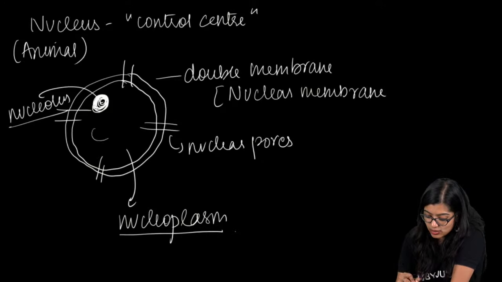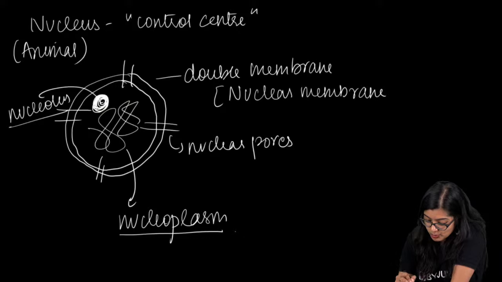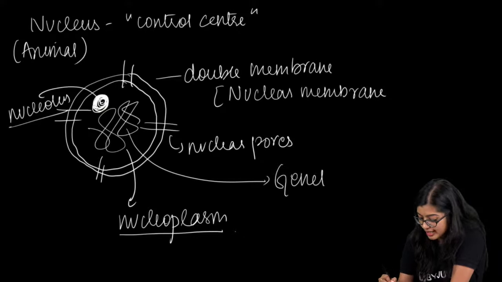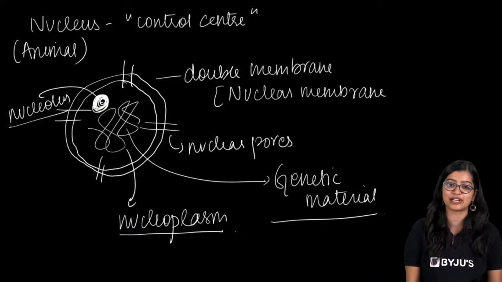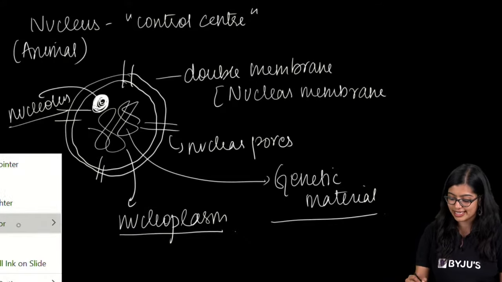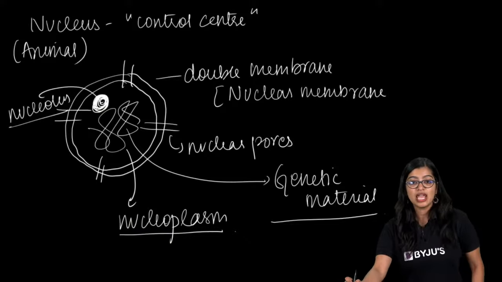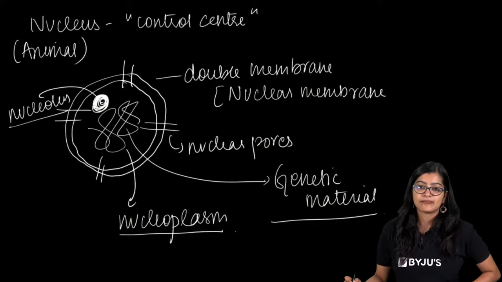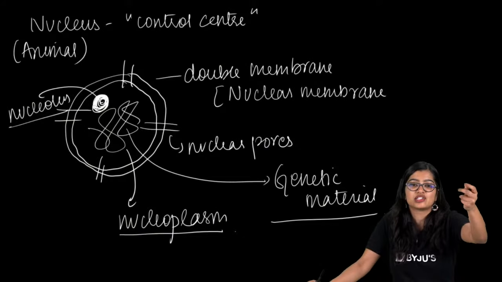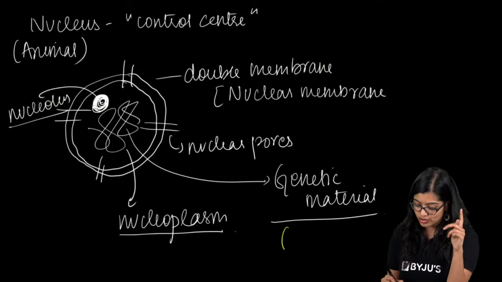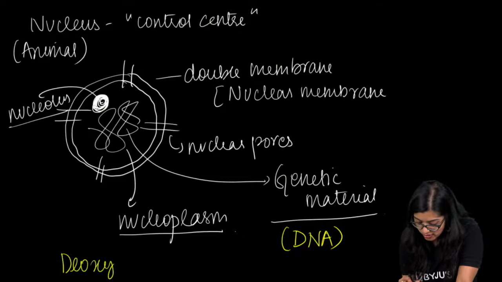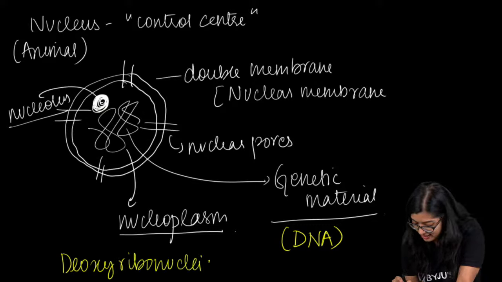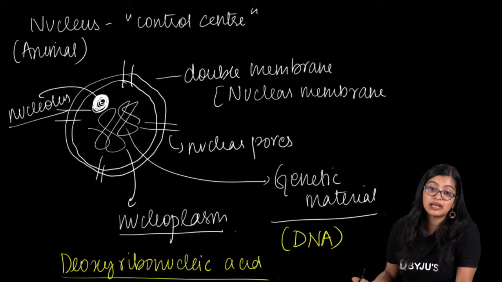Now we also see that there are structures present within, which is the genetic material, right? What is the genetic material of our body? Can you tell me? Very quickly everyone, what is the genetic material? DNA. Yes, Tanishka, that is enough. Viscous means jelly-like. Okay, very good. The genetic material is DNA. What is DNA? DNA is deoxyribonucleic acid, right?